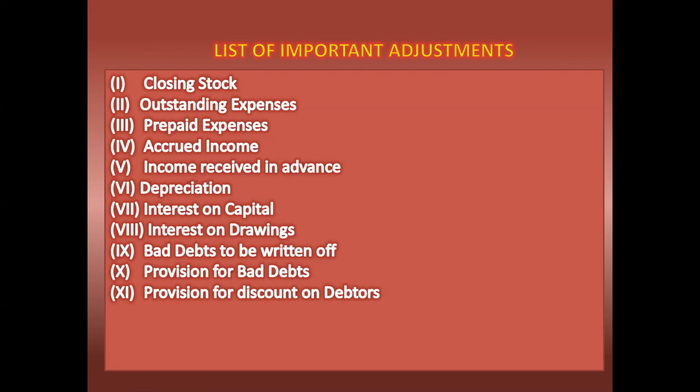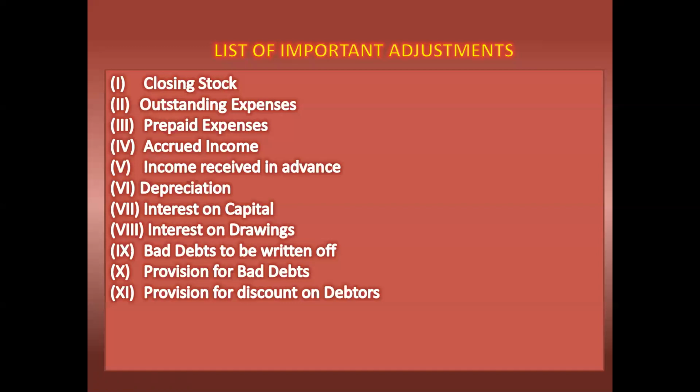Provision for bad debts. We have two types of provision for bad debts: old bad debts and new bad debts. If the provision for the old bad debts is there, we should write that old bad debts on the credit side of the profit and loss account. And if a provision for doubtful debts, new, is there, that should be debited to the profit and loss account, and should be deducted from sundry debtors on the asset side of the balance sheet.